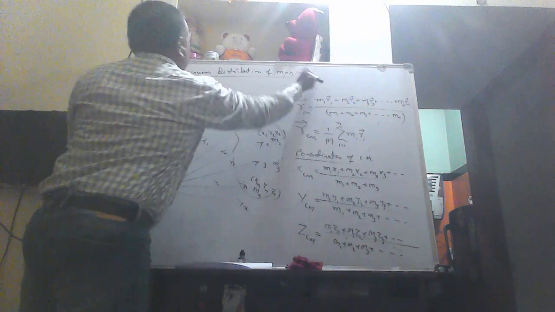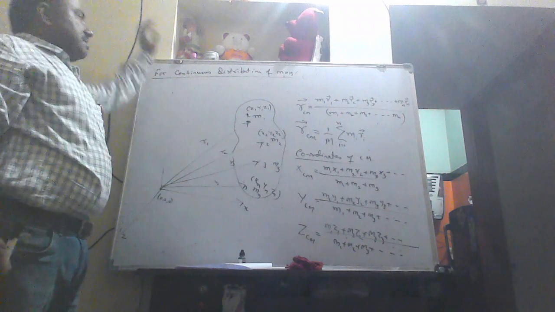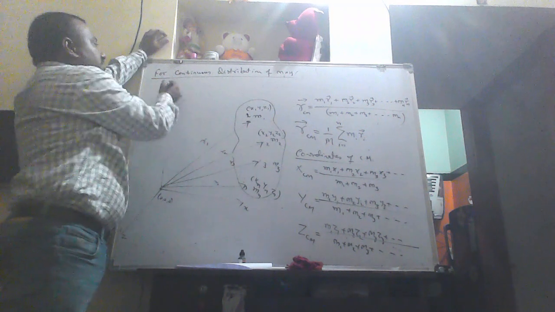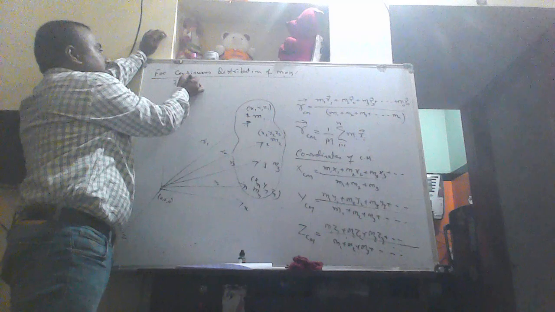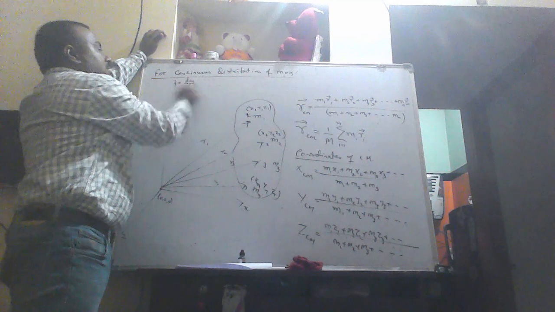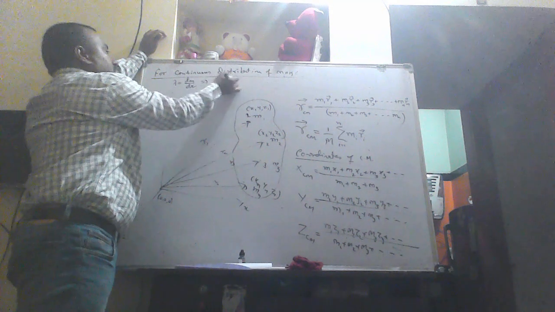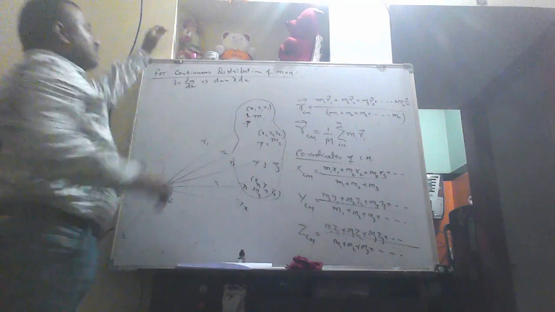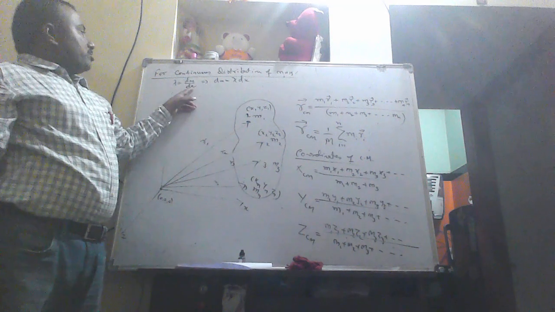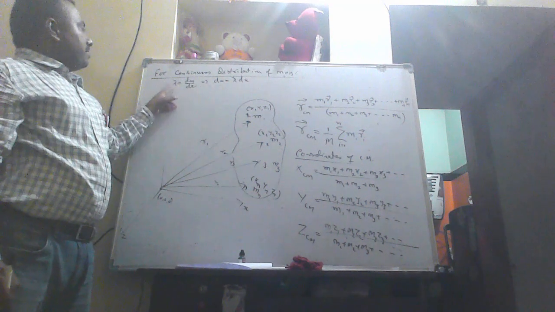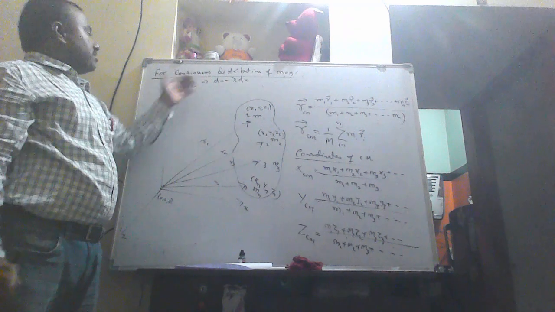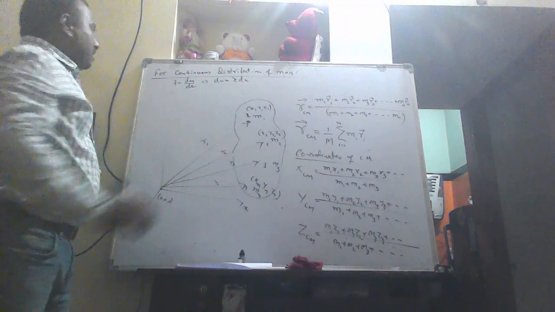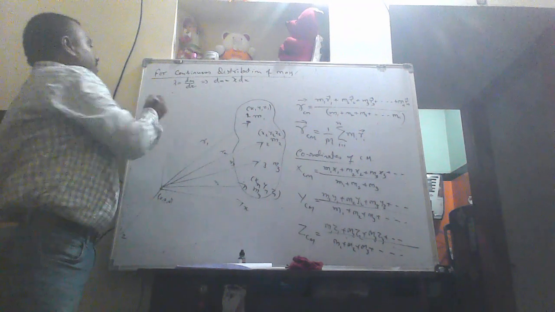We have to calculate the linear mass density. Sometimes in some problems they may give linear mass density as lambda. Lambda means dm by dx. This implies we can take dm equal to lambda into dx. So here mass varies with position. Lambda may be a function of x, like a plus bx or c plus bx. So in such cases, how to calculate the center of mass?